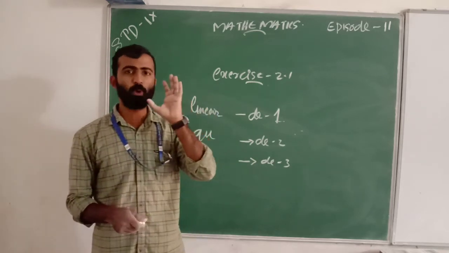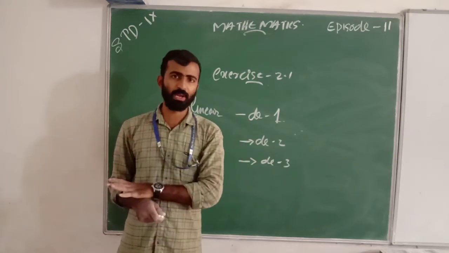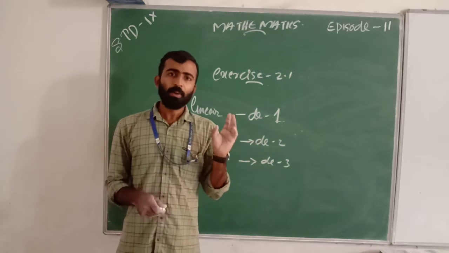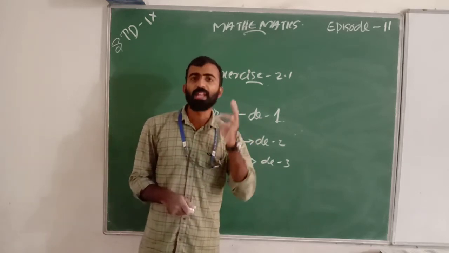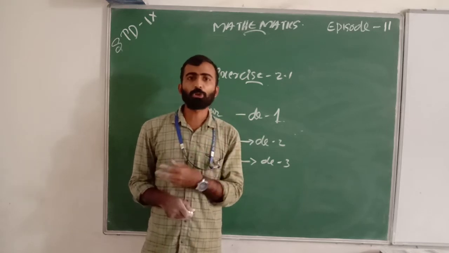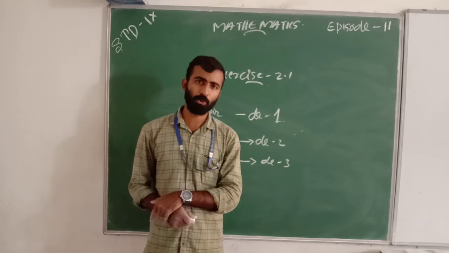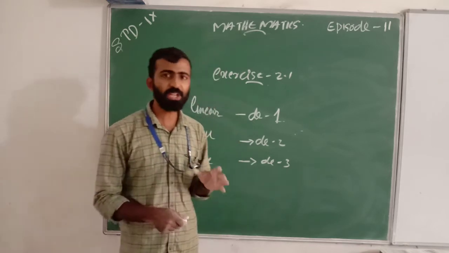If we take a polynomial and its degree is 1, that is a linear polynomial. When we take a polynomial and its degree is 3, then we can call it a cubic polynomial. Okay, can we start our question?